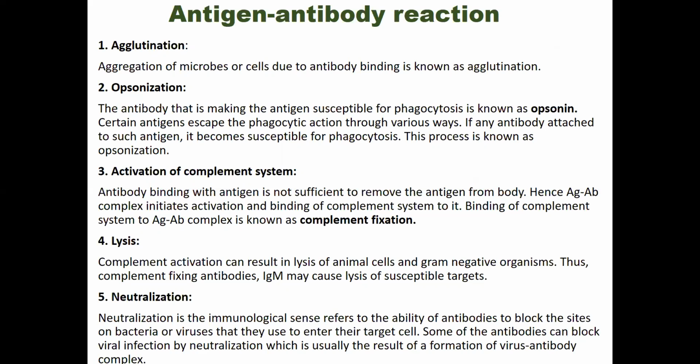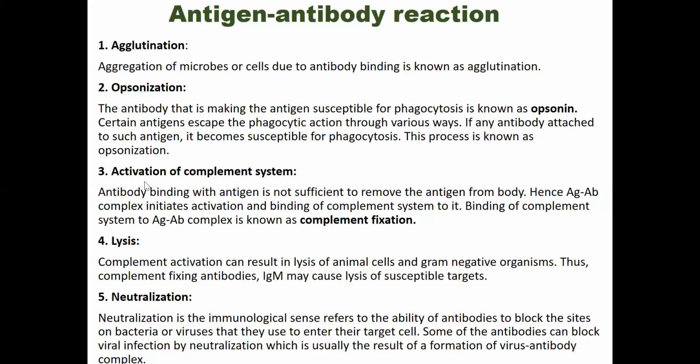Okay. So now the opsonization. Opsonization means making the antigen susceptible to phagocytosis, and the antibody that does this is known as opsonin. Remember the term opsonin. Now certain antigens escape the phagocytic reaction through various ways. If any antibody binds to such an antigen, it becomes susceptible to phagocytosis. This process is known as opsonization. Therefore, anything coated with these antibodies will be bound by macrophages and engulfed. This is called the opsonization process.